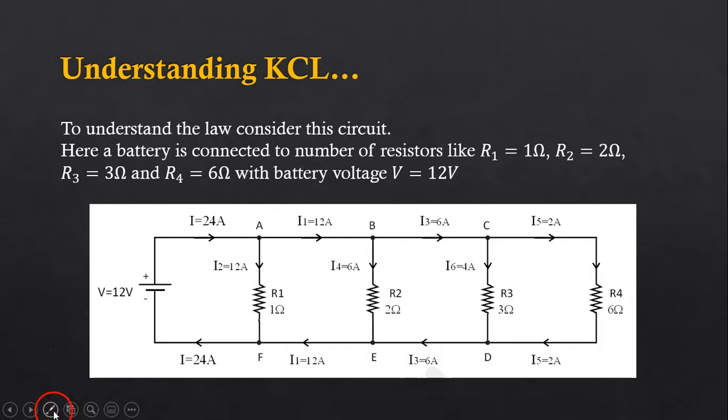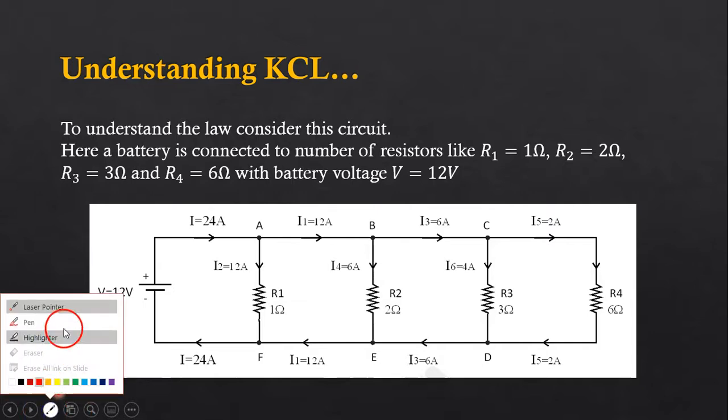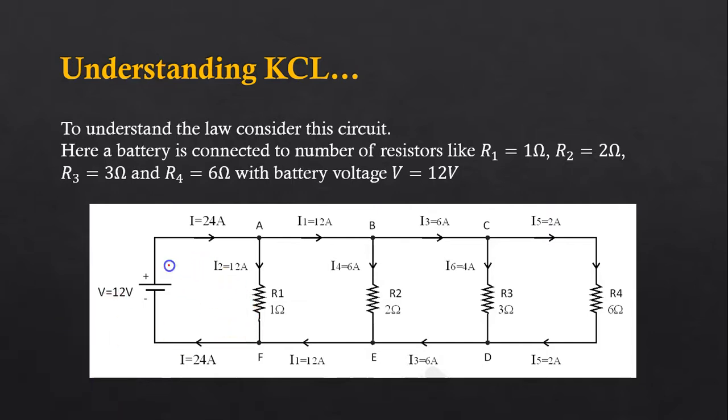So in that way we can say that the current delivered from this point is 24 ampere, and the current coming back to the negative terminal of the battery is again 24 ampere. Delivered current is 24 ampere, returned current is again 24 ampere.